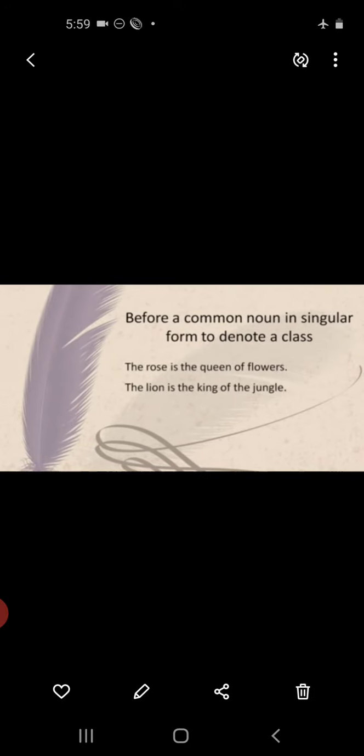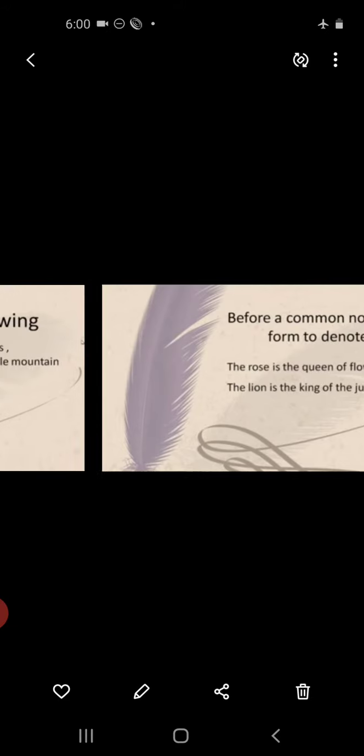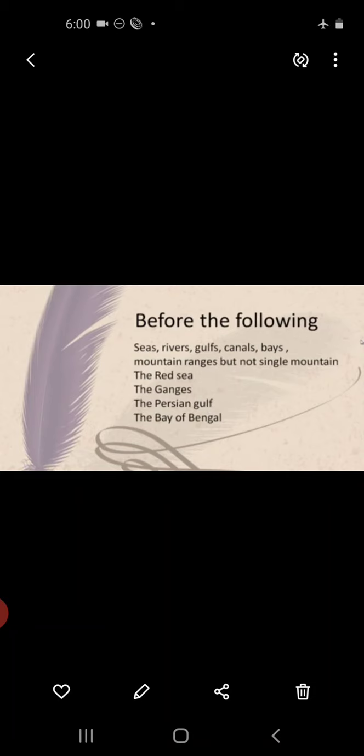Now we have to look at the uses of the definite article the. Use of the: The is used before a particular person or thing. It is also used before a common noun in singular form to denote a class. The is used before the following: seas, rivers, gulfs, canals, bays, mountain ranges, but not a single mountain.